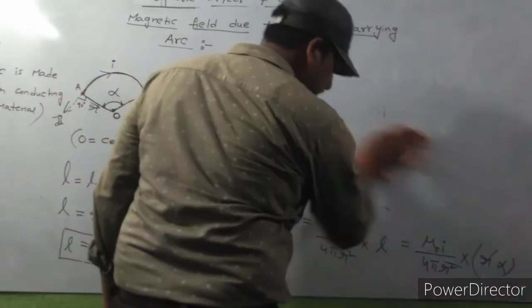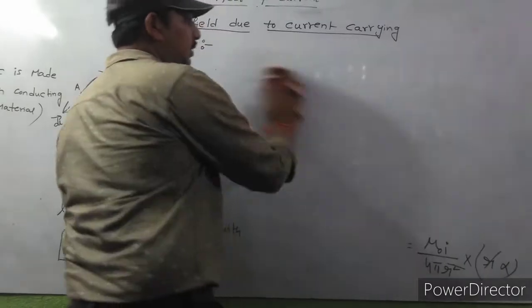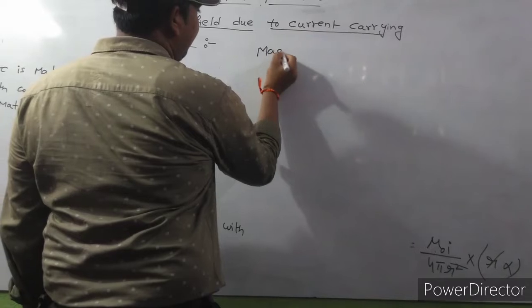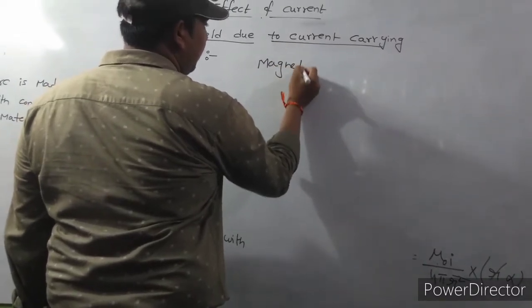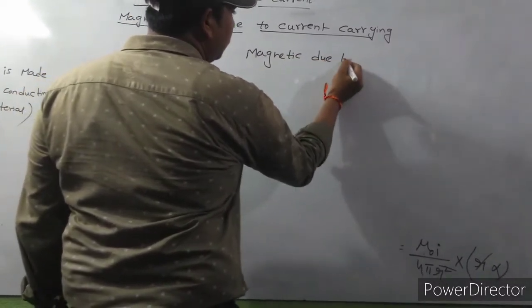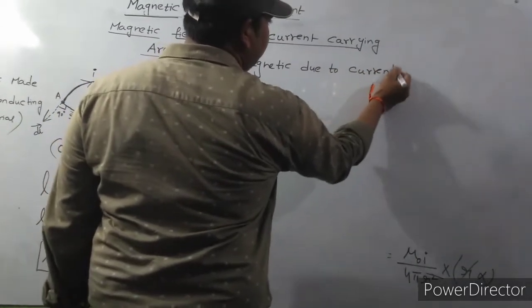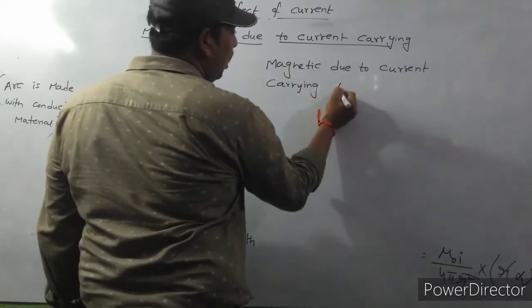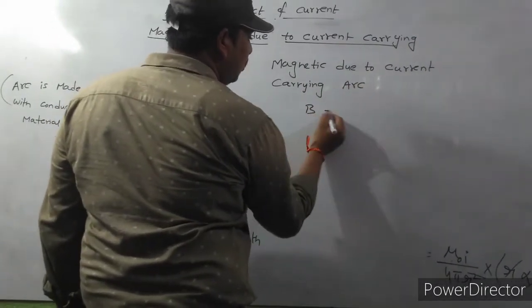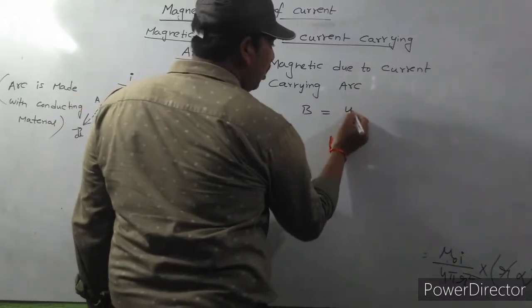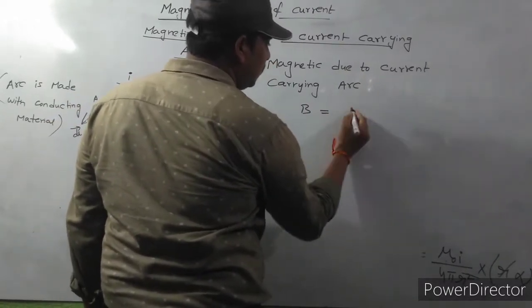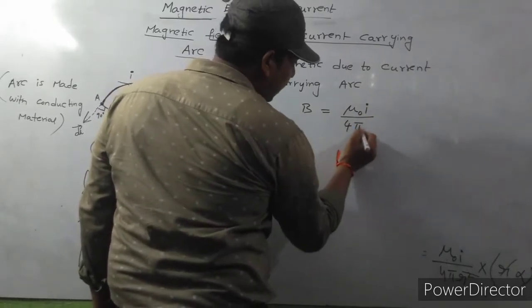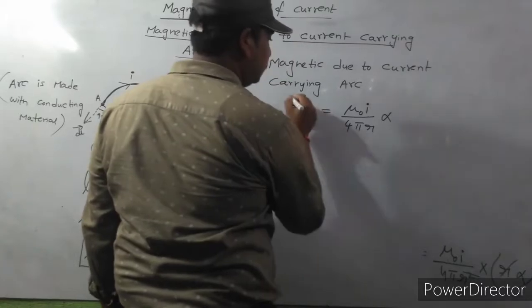Finally we will get the magnetic field due to a current carrying arc, B is equal to mu naught I by 4 pi r into alpha.